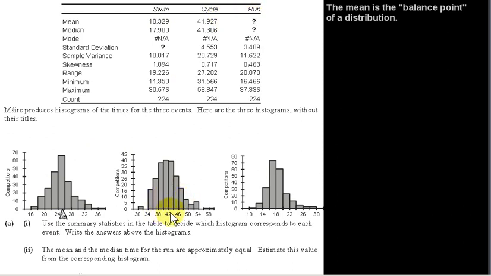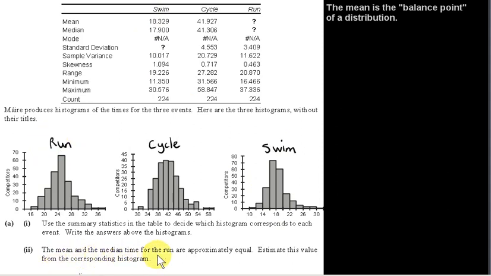Let's look at the next distribution. The mean or balance point of this distribution appears to be between 40 and 44. And we see in the table the mean for the cycle is 41.927, so this distribution appears to be for the cycle. Finally, this one here has a mean that looks like it is somewhere between 18 and 20, and we see from the table the mean for the swim is 18.329. So this must be the swim.